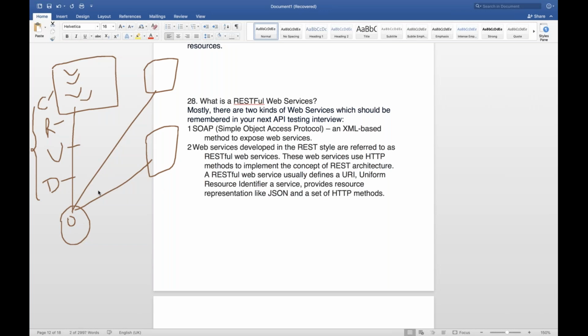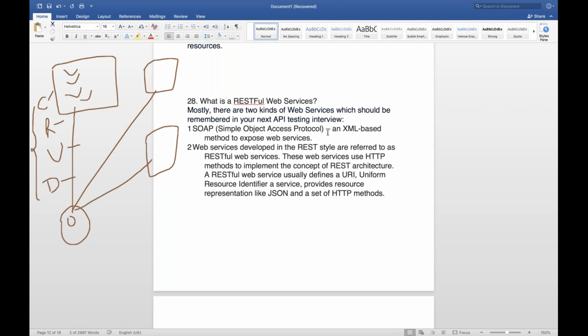If you really want to integrate with some third party system, you have to send a request in the form of XML, and then you have to get the response in the form of XML only. But it is not sending the request or getting the response on the basis of the HTTP protocol. It is handled on the basis of the SOAP protocol. SOAP means Simple Object Access Protocol. These are XML based methods. So I'm not talking too much about SOAP, because SOAP is almost gone from the market. Most of the people are concentrating on REST APIs.